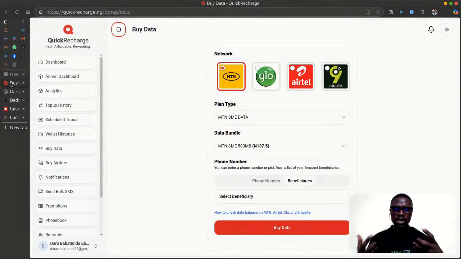It's just to let you know that we can build something great, and you can also do it with me. So this is quickrecharge.ng and we are rebuilding it. We'll also be leveraging the API of quickrecharge.ng to vend airtime, data and every other thing from that end. We'll be introducing a payment provider, beneficiary, bulk SMS, and many other things.